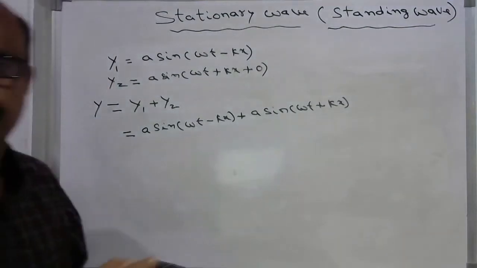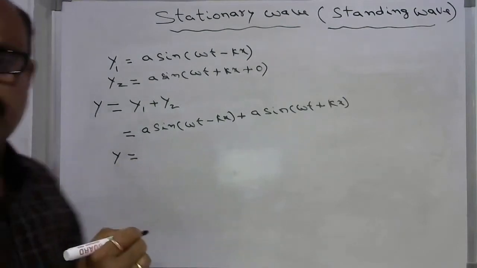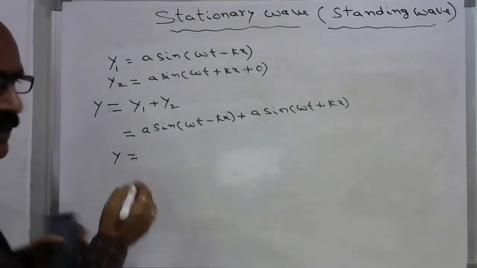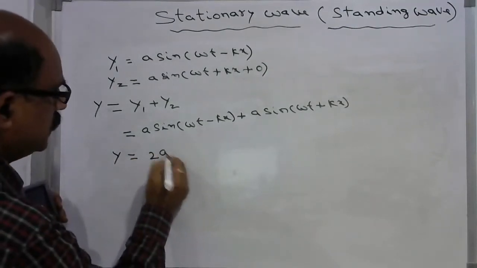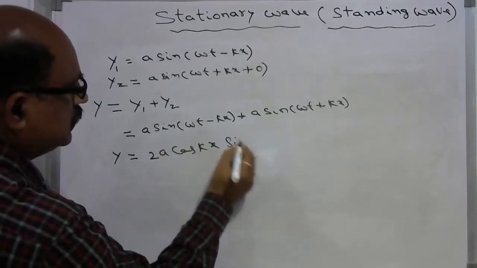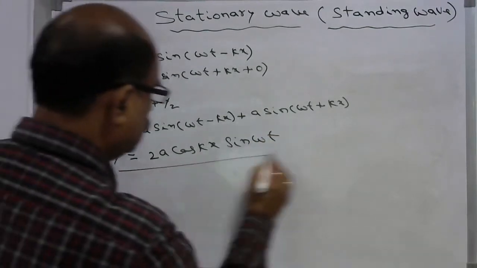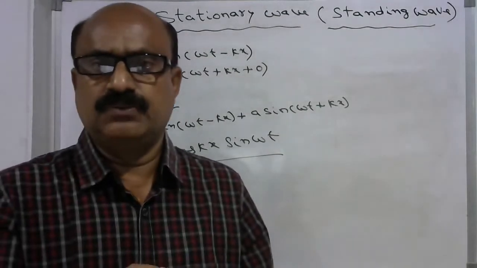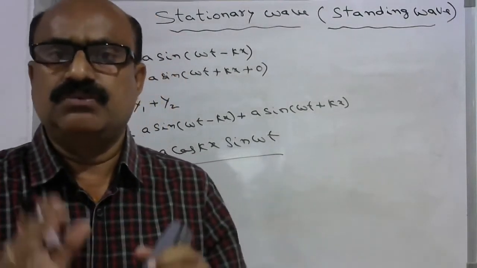Using the trigonometric formula for sin A plus sin B, you will get the resultant displacement y equal to 2a cos kx sin omega t. So this is the stationary wave equation for a wave that suffers reflection at a free end.